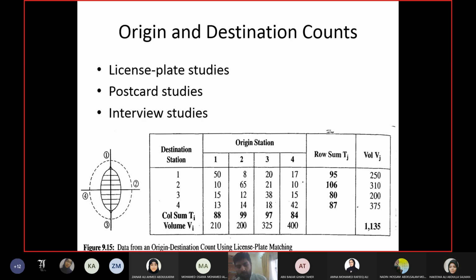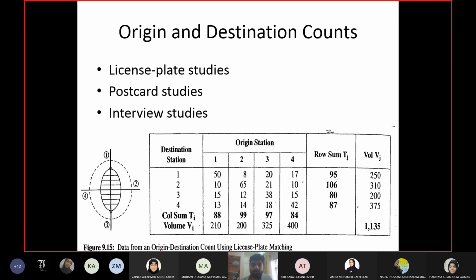Okay, so for example, you have placed an observer. Whenever a car exits the area, the observer will note down the license plate. The car with this license plate number has exited, let's say, city 1. Let's say there's another observer at city 3, and he has noted down the car with the same license plate number entering city 3.